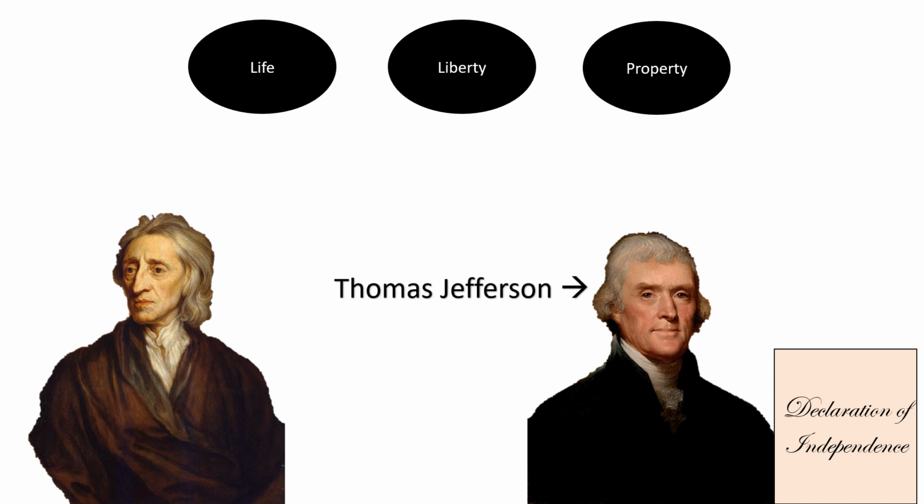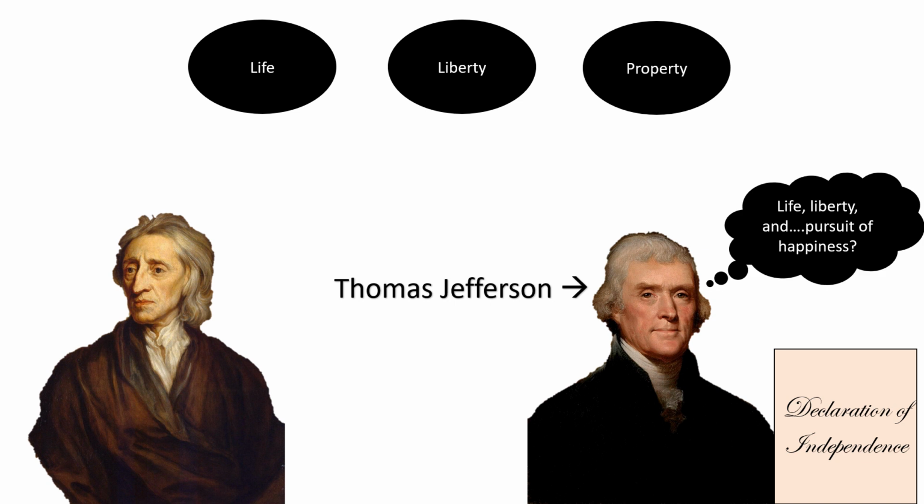So let's talk about how John Locke's natural rights influenced the U.S. government. Thomas Jefferson, the writer of the Declaration of Independence and future President of the United States, incorporated some of the natural rights into the Declaration of Independence, but he changed them up a little bit. The Declaration of Independence instead says life, liberty, and the pursuit of happiness. Why would John Locke have life, liberty, and property where Jefferson had life, liberty, and the pursuit of happiness?